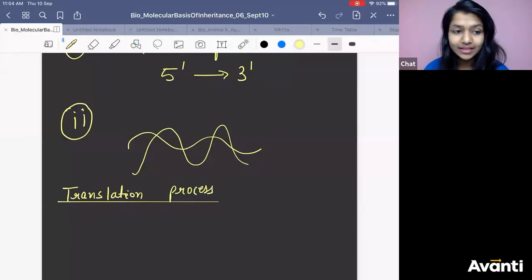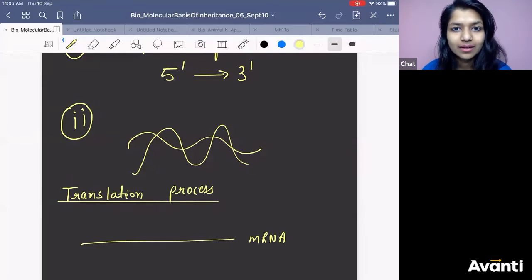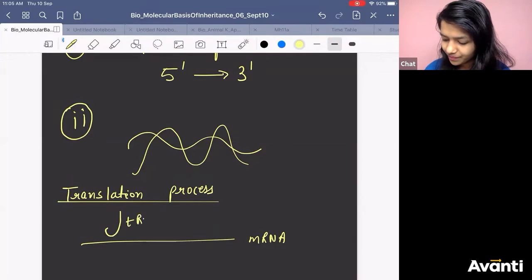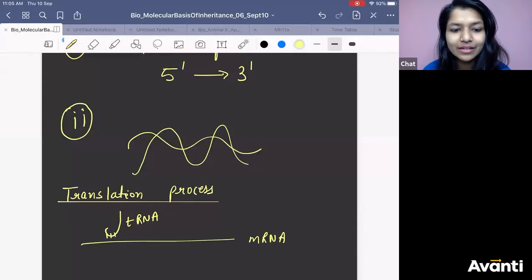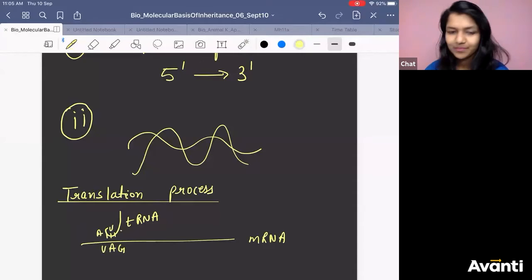In the translation process, you will learn that mRNA will be there, and on mRNA you are going to have a tRNA. tRNA will do the base pairing. So if you have UAG over here, tRNA will do the base pairing. Got it? AUC. Like this, they will do the base pairing.